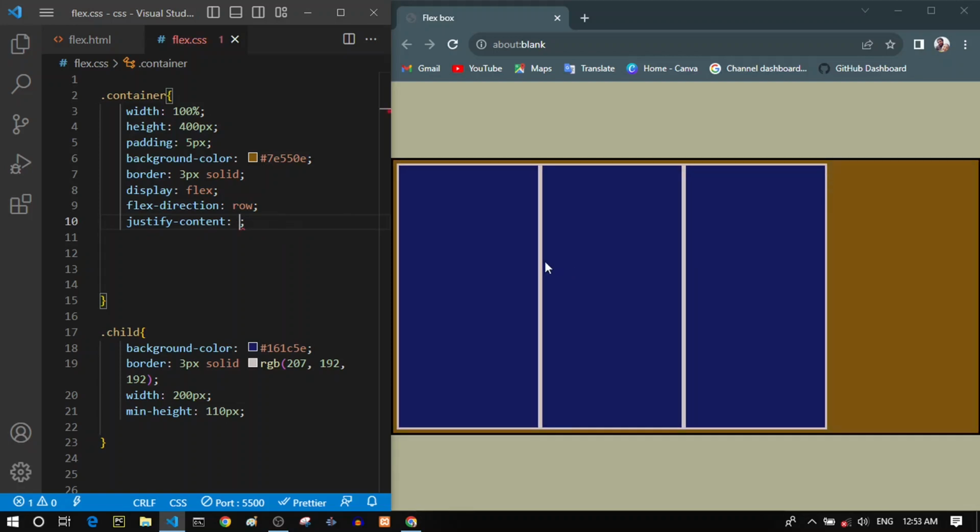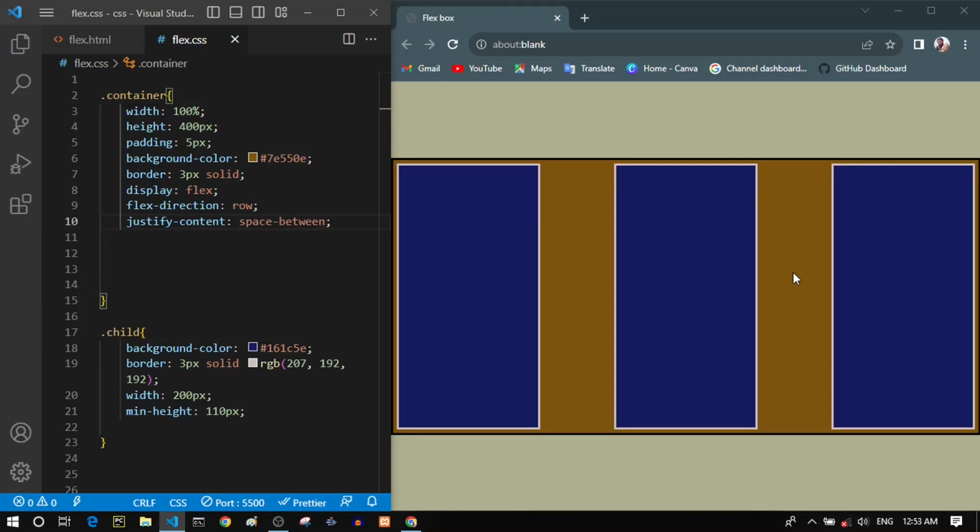For example, if we want to add spaces between these items and separate them evenly, we can use the space between value, and you can see that it adds the remaining space in this container evenly between these items. Another value that we can give for justify content is space around, and that will add evenly some spaces around these individual items, on both sides of these items.